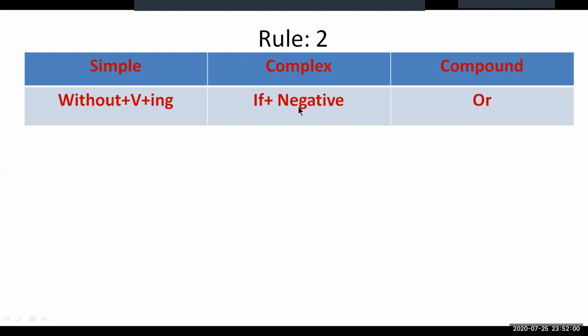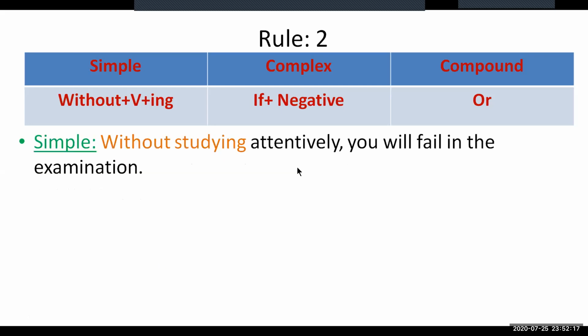So negative form with the conjunction if, and in the compound form we use the coordinating conjunction or. Let us try to see an example.